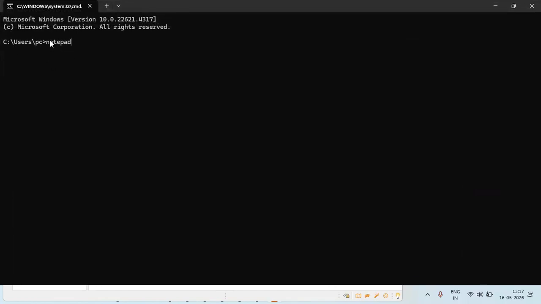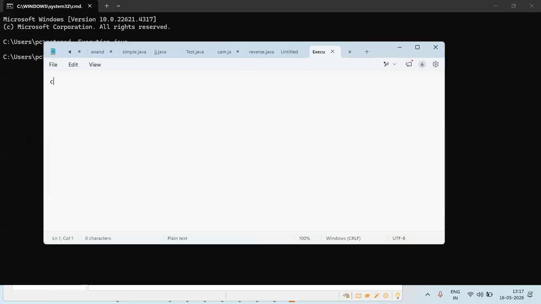Let me take the users folder under PC. Notepad, new.java. New is the file name; anything you can type. I want to write here Execution.java. Yes. Now let me open this file and write a small program here. Class sample, public static void main.